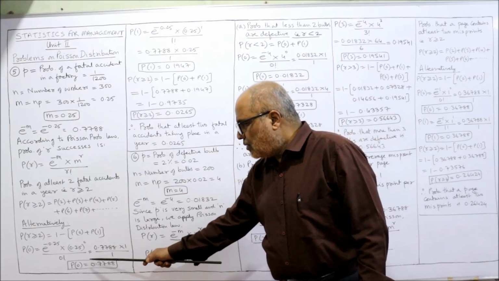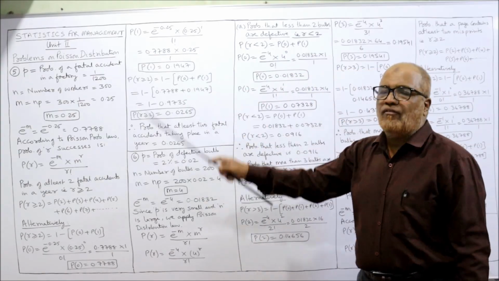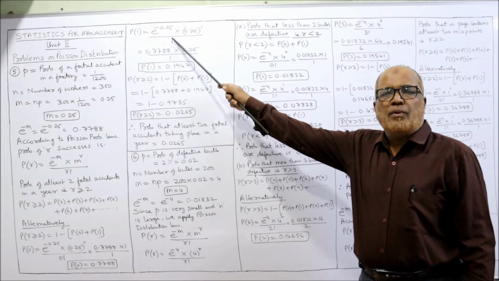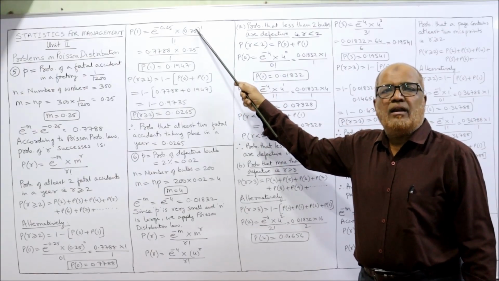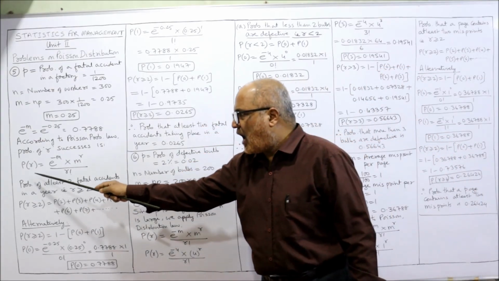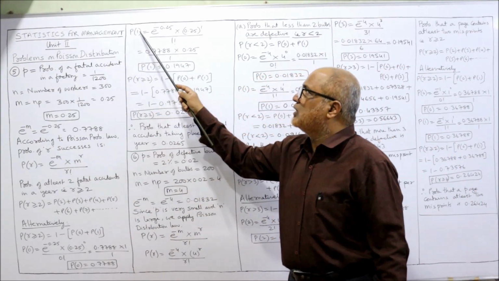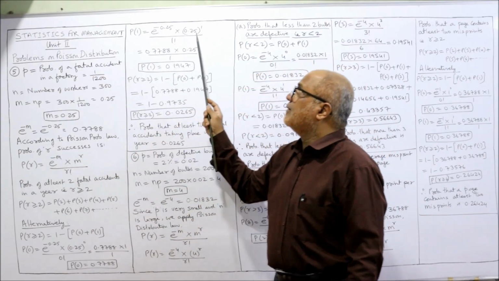Now, so P of 0 is 0.7788. Now we have to find out P of 1. So e to the power of minus 0.25, 0.25 to the power of 1 divided by 1 factorial. So in place of R, I am substituting 1. Wherever R is there, I am substituting 1.